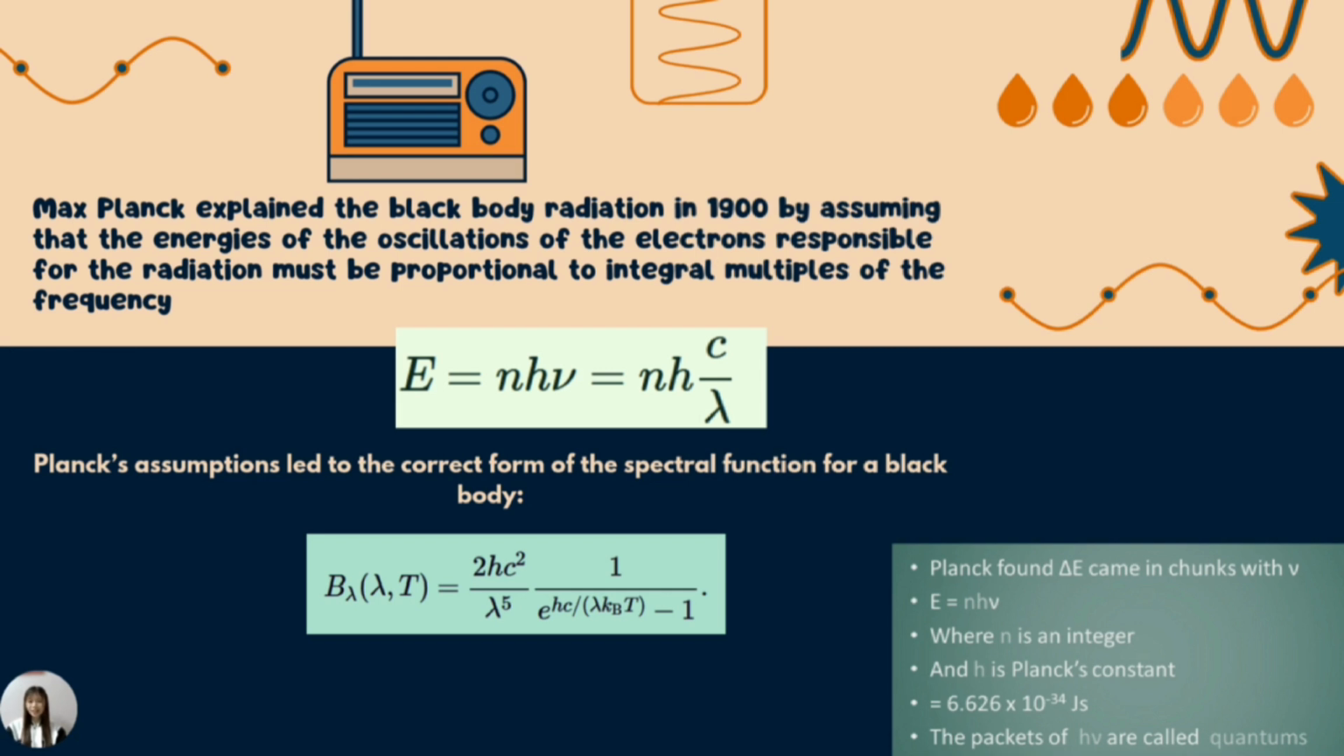Therefore, Max Planck explained blackbody radiation in 1900 by assuming that the energy of the oscillators responsible for the radiation must be proportional to an integral multiple of the frequency. We can see the formula E equals nhν, where n is the integer and h is the Planck constant. The packets of hν are called quanta. The Planck assumption leads to the correct form of the spectral function for a black body. You can see this is the formula for this assumption.